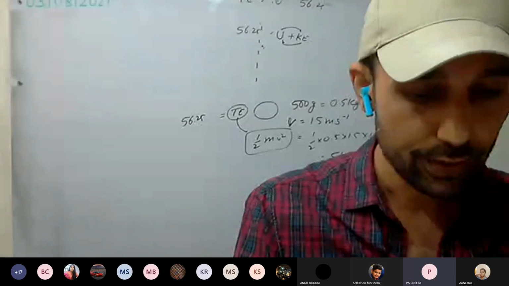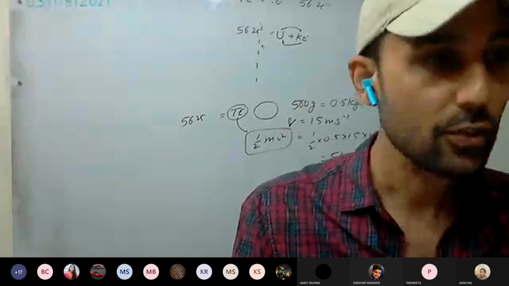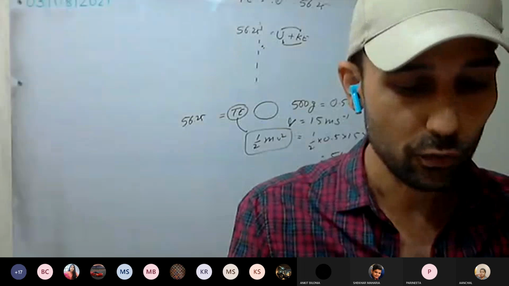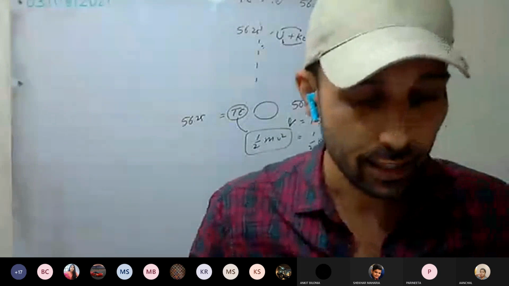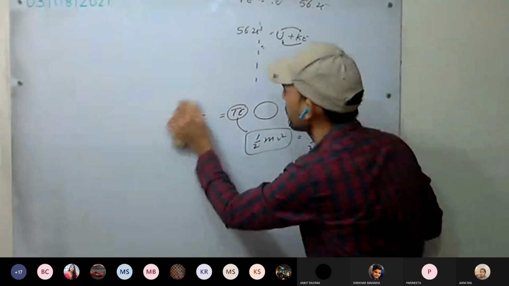Okay. Third question: a metal ball of mass 2 kg is allowed to fall freely from rest. This time, a metal ball is allowed to fall freely.